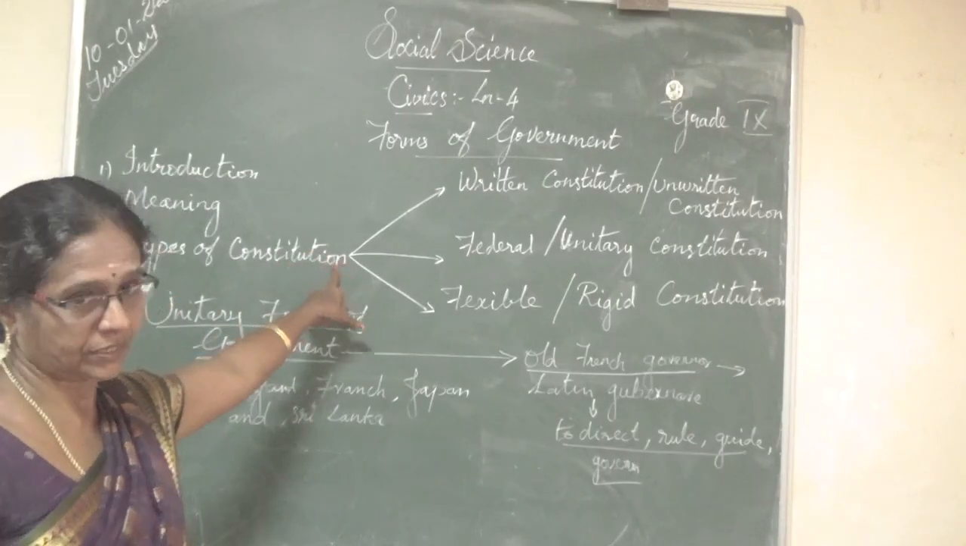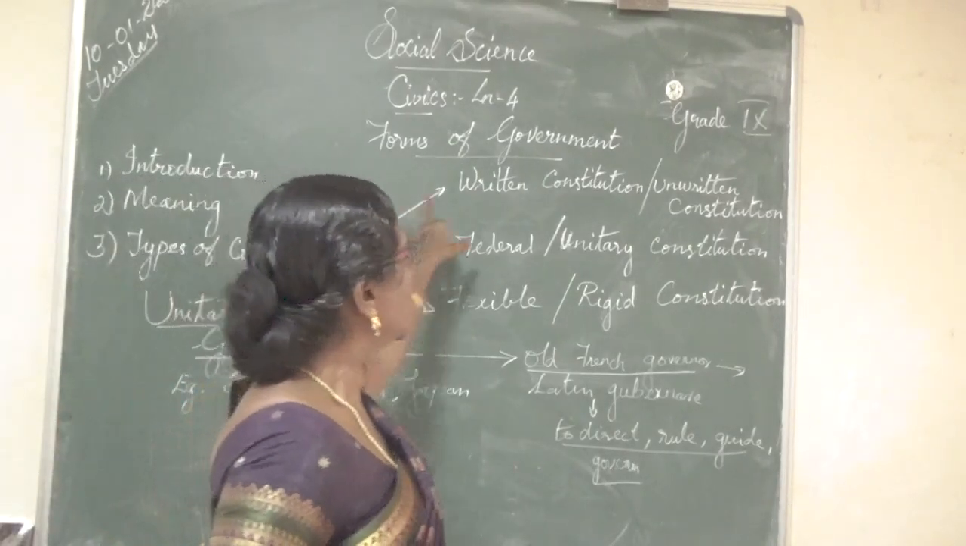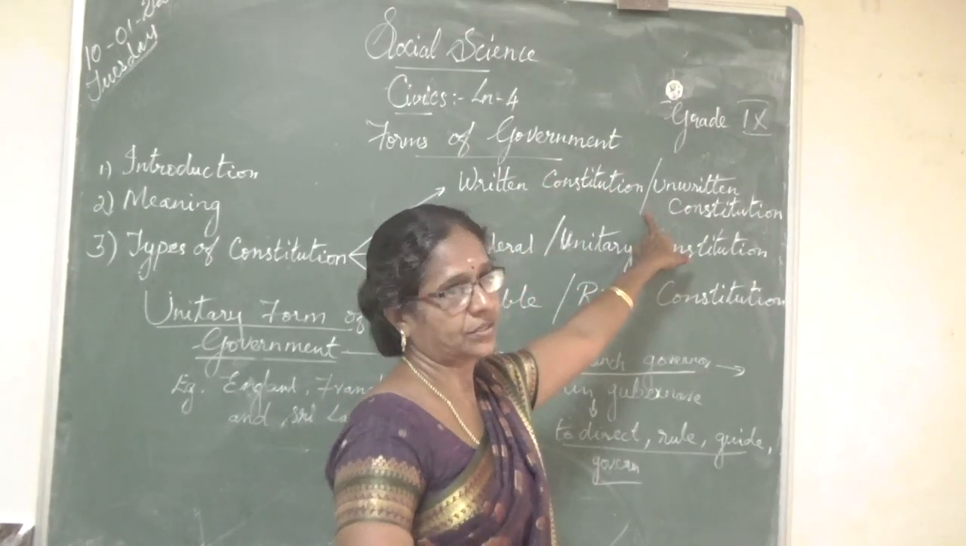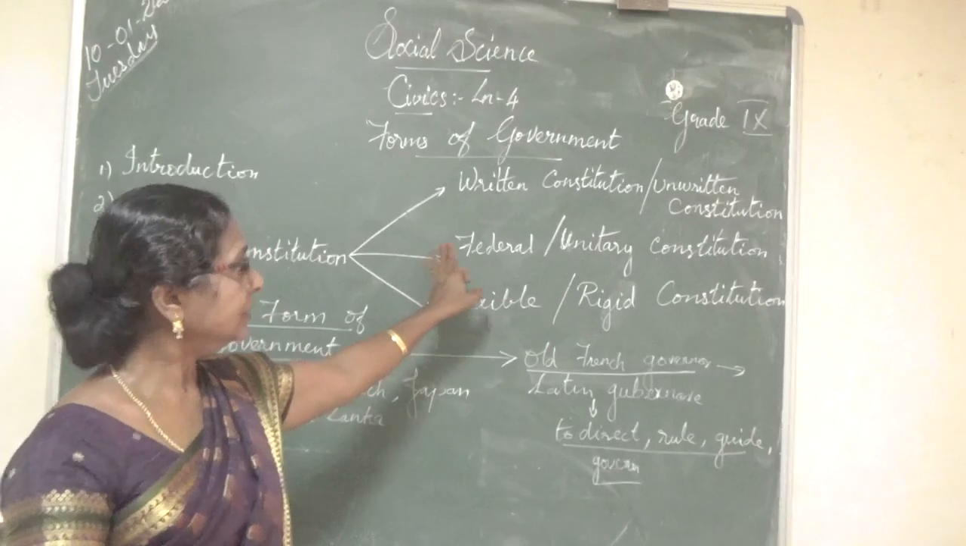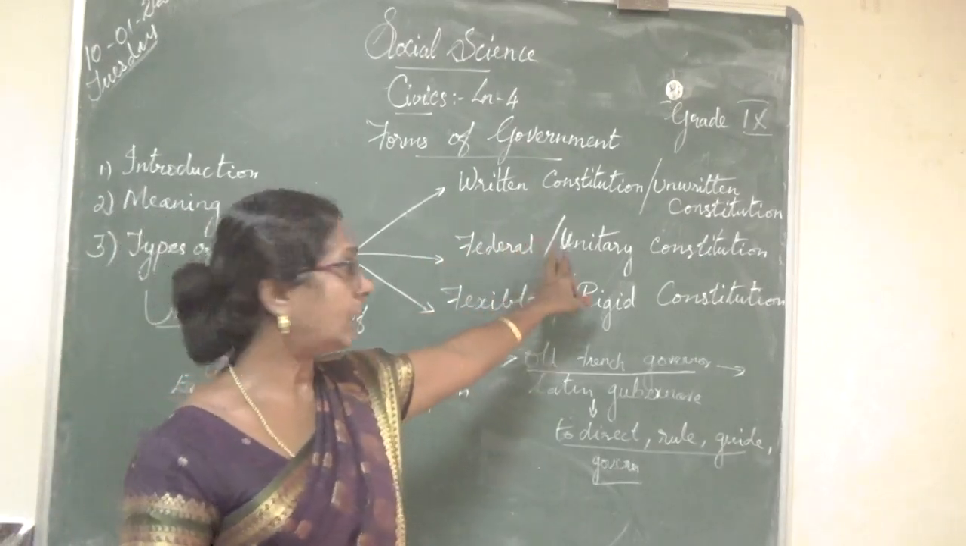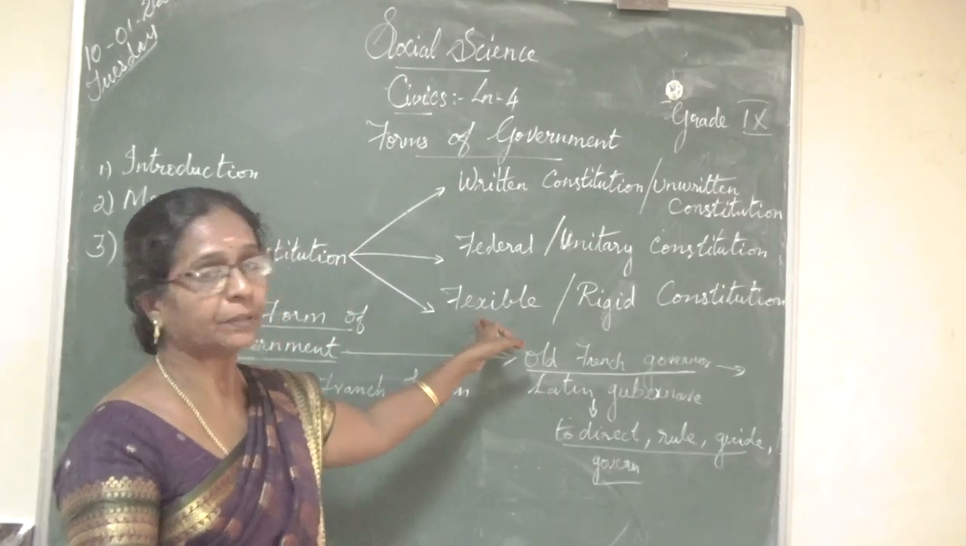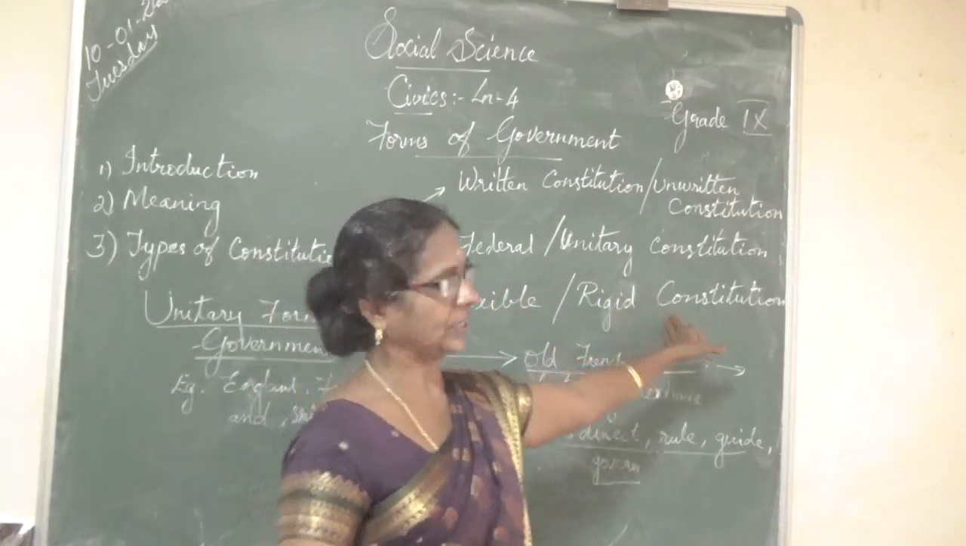What are the types of constitution? They are written constitution or unwritten constitution. Second one, federal constitution or unitary constitution. Next, third one is the flexible constitution or rigid constitution.